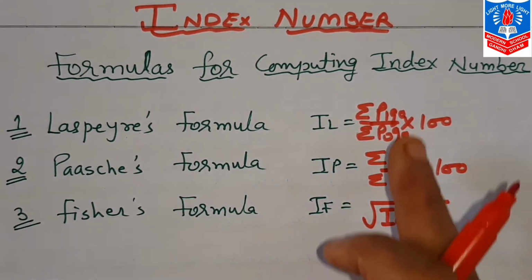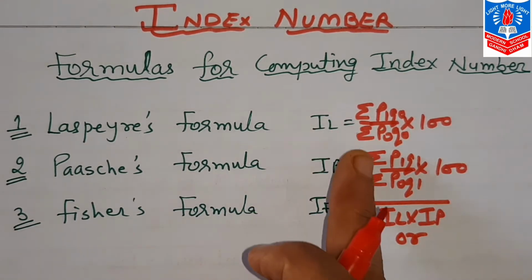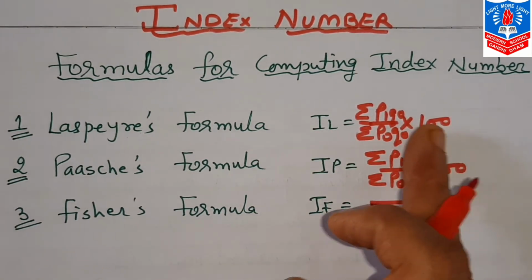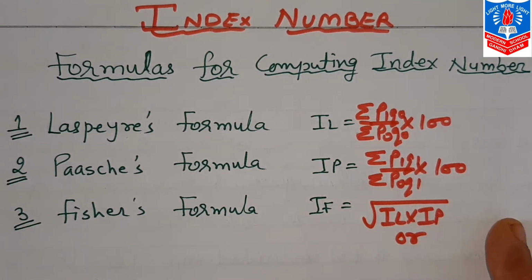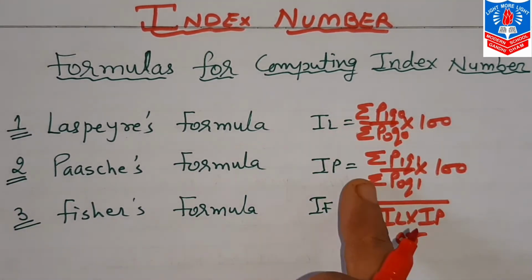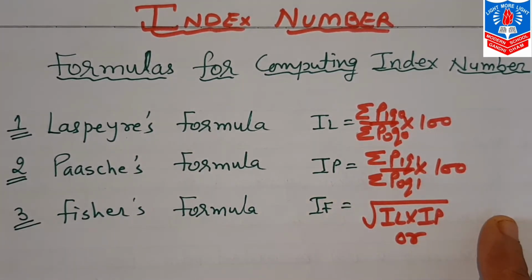Now for IF there is another formula, of course the formula is this only. See here, IL and IP each have a multiplication with 100. Here we don't multiply with 100. Why? Because in both these values 100 is already in multiplication, so no need of writing it here again. Don't make this mistake in the exam.